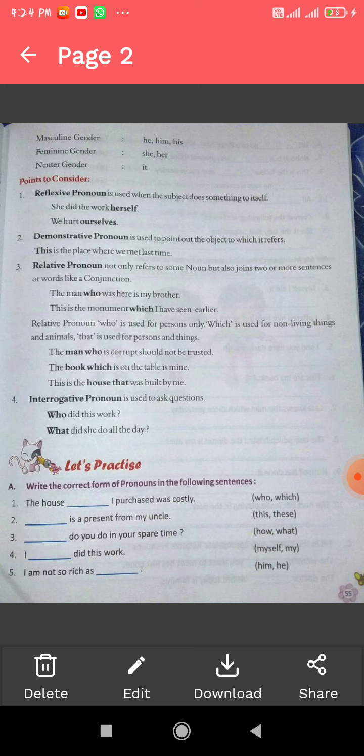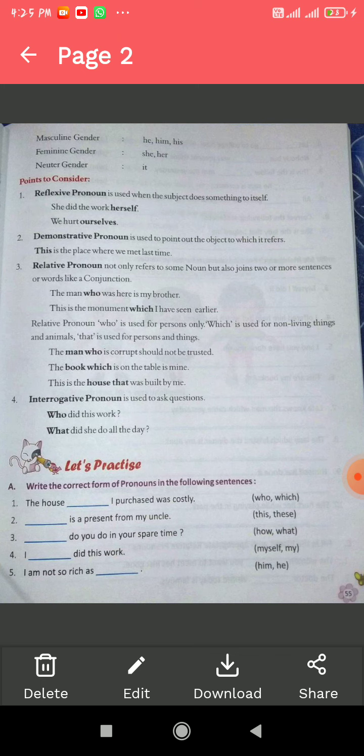Another point that we should always keep in our mind is that a reflexive pronoun is used when the subject does something to itself, like "She did the work herself," "We hurt ourselves." Whenever the subject does something to itself, we use a reflexive pronoun, like "You will do this work by yourself," "You have done this by yourself." All these, myself, herself, ourselves, are called reflexive pronouns.